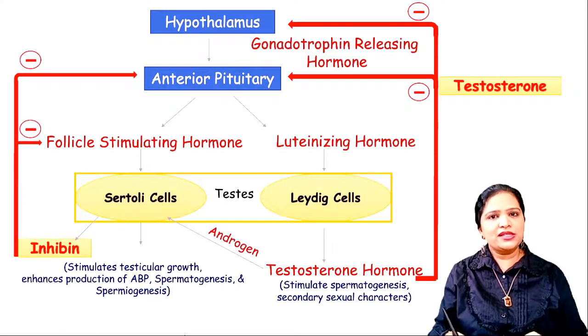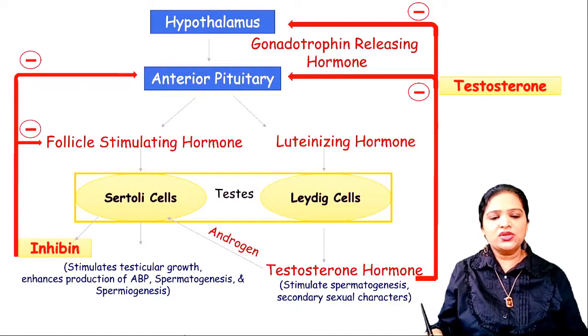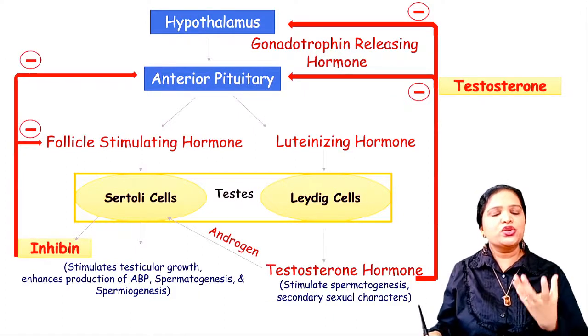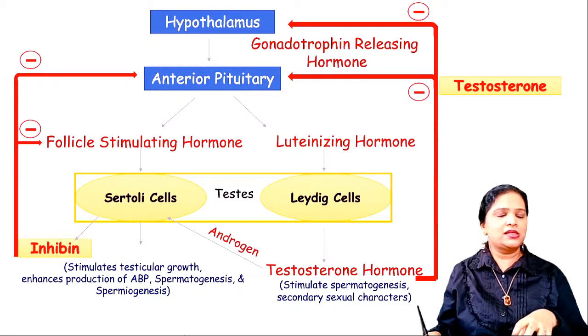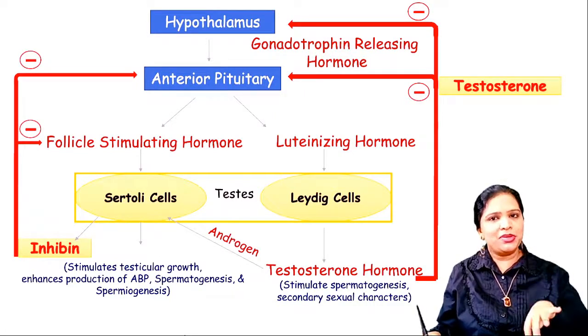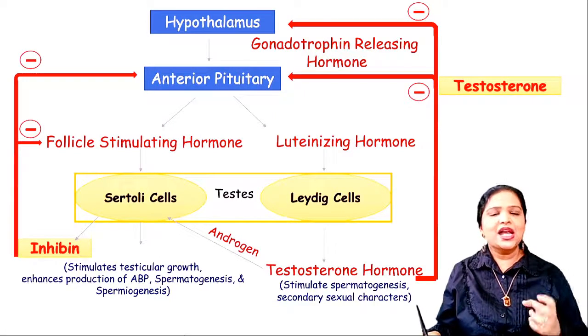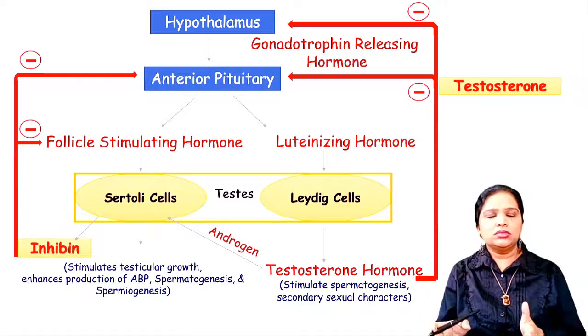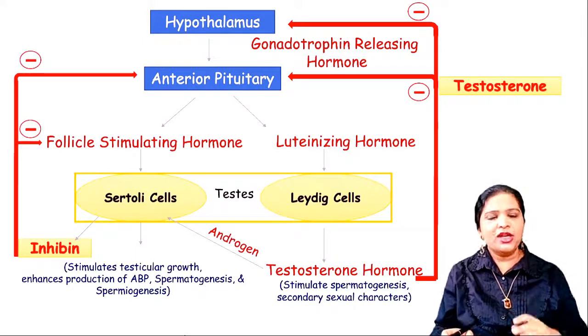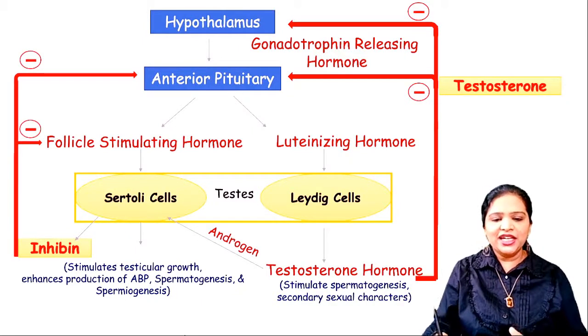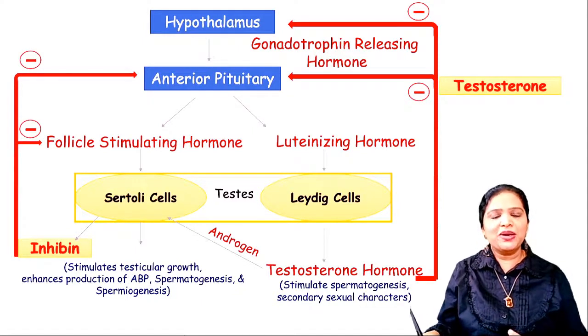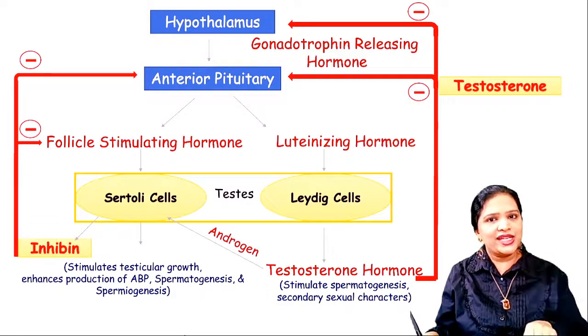Similarly, we have testosterone hormone. So testosterone hormone is produced. Whenever a sufficient amount of testosterone is present in the blood and also in the testes, the body wants to stop the production of testosterone for some period of time. So it will give a signal. Here the negative feedback is given by the testosterone itself.